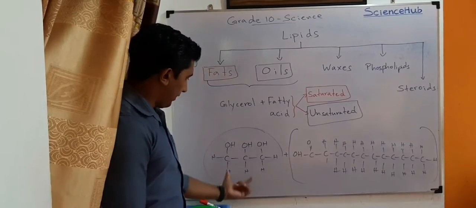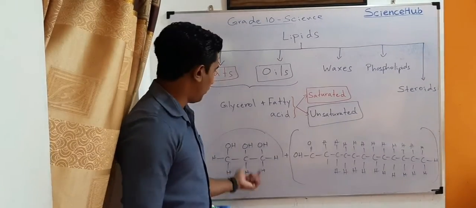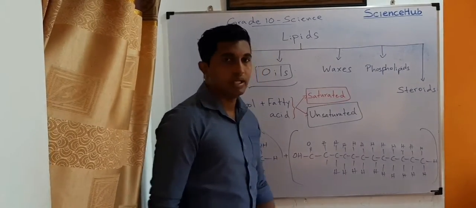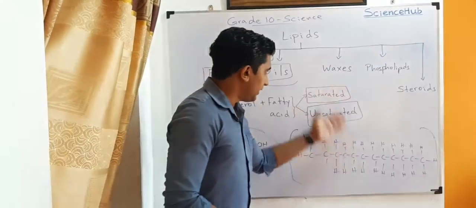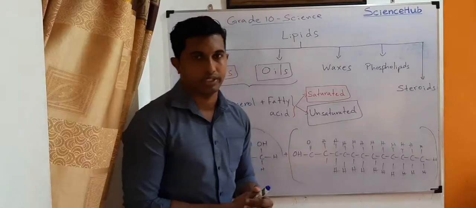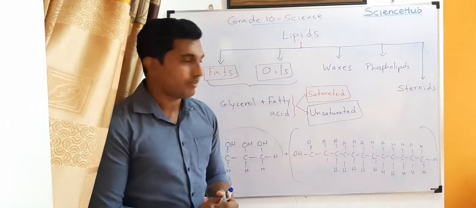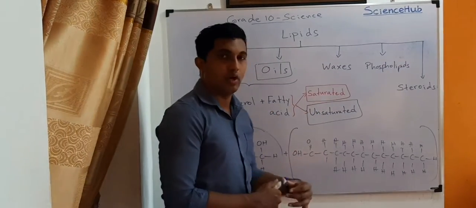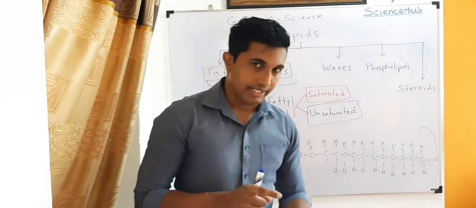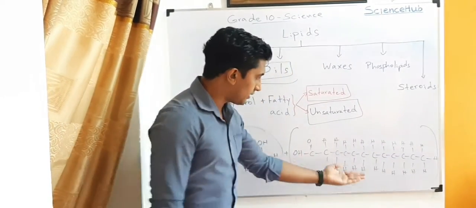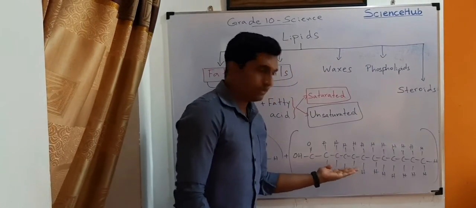This is the structure of glycerol, and this is the structure of fatty acid. And how can we divide this fatty acid into saturated or unsaturated? This one is a saturated fatty acid.